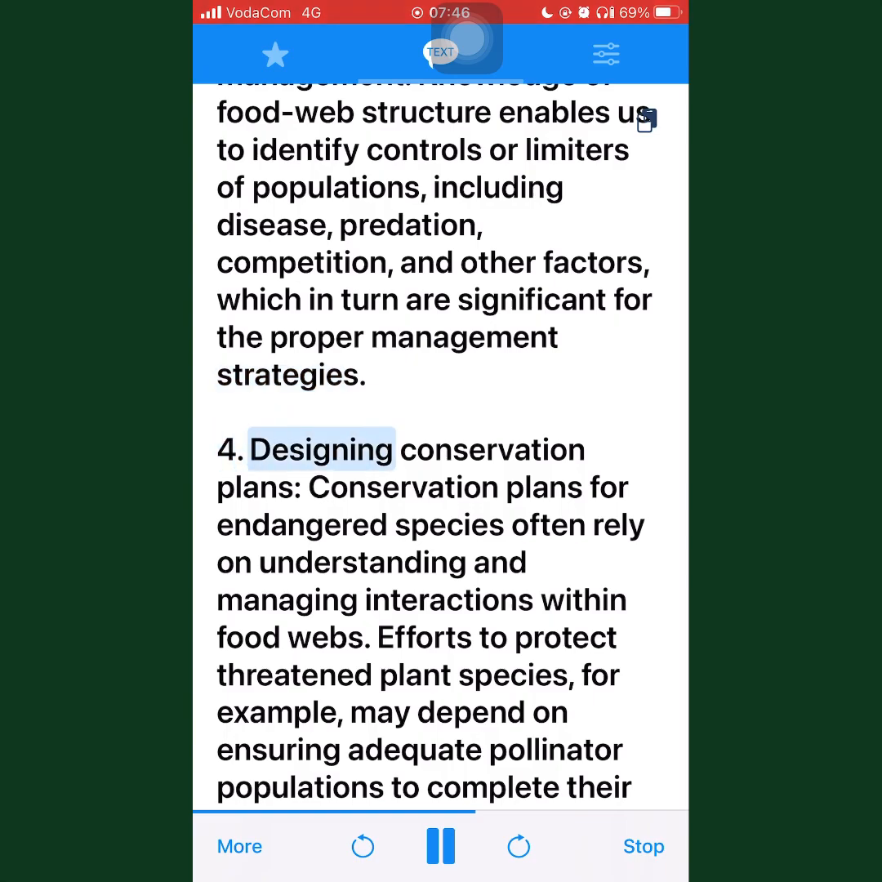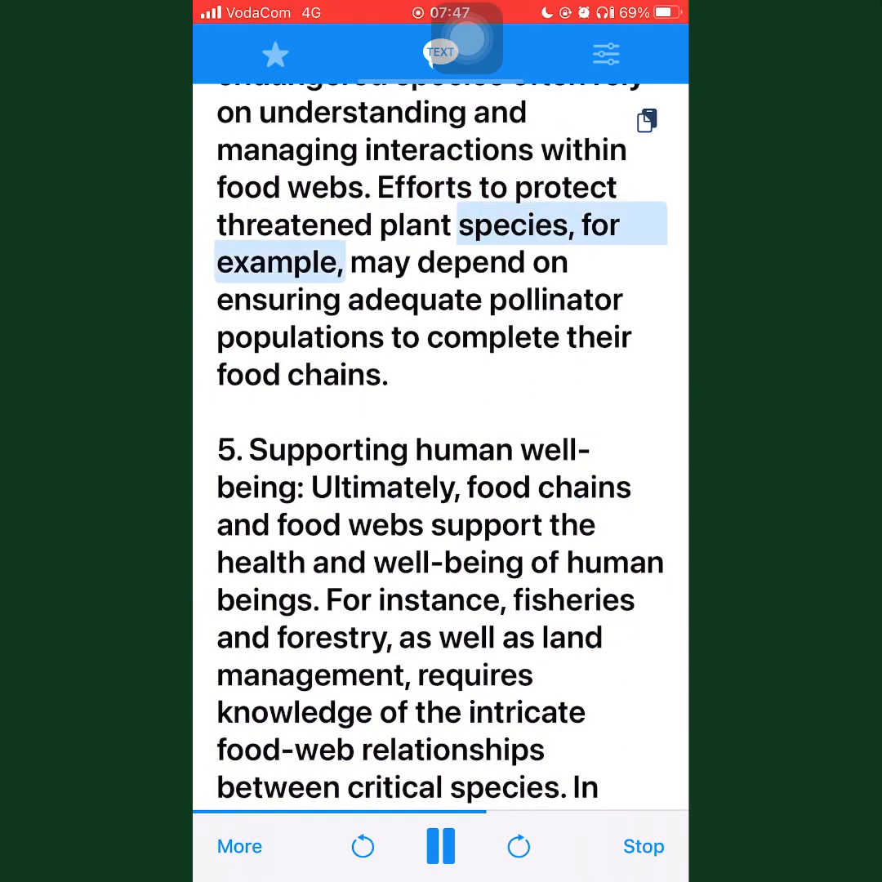4. Designing conservation plans. Conservation plans for endangered species often rely on understanding and managing interactions within food webs. Efforts to protect threatened plant species, for example, may depend on ensuring adequate pollinator populations to complete their food chains.